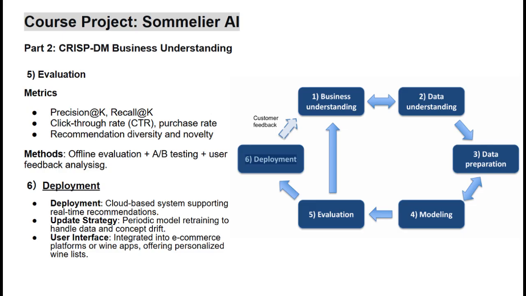Now I talk about how we put the system into real use. We use a cloud system so recommendations work fast and can be used by many people at the same time. We update the model regularly, maybe every week, so that it stays smart and the model learns new information. That helps us fix the problem of data drift or changing user behavior.